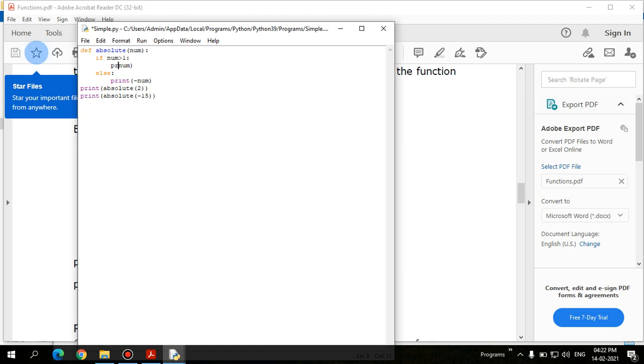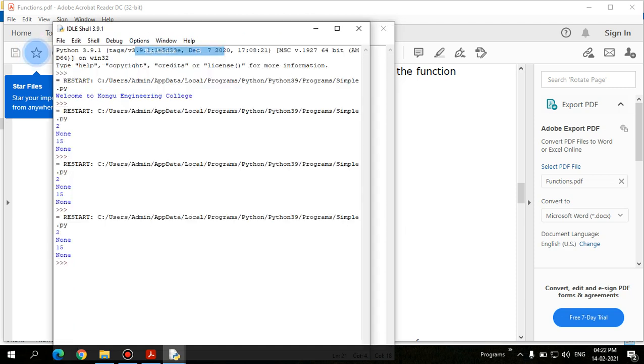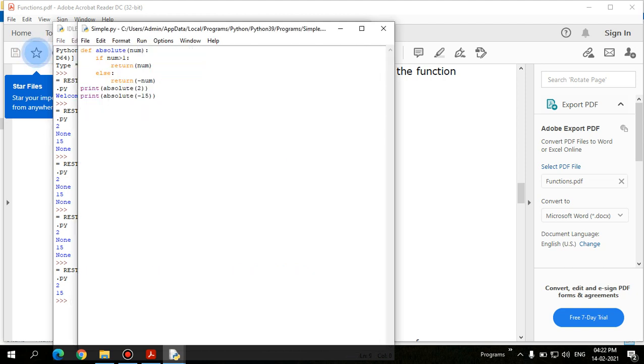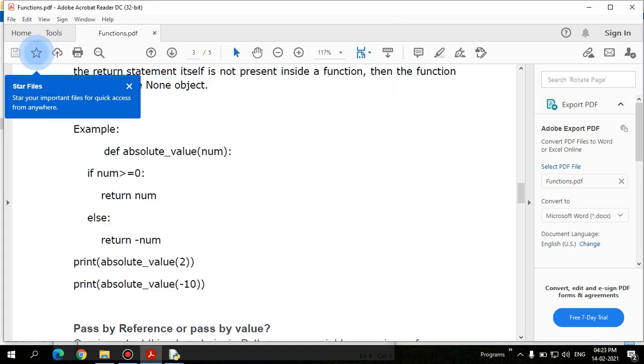since it is print, right, I want to return the value, right? Yes, sorry, it has to be returned because this is a function that is going to return something. So you want to take care of your return statement. Yes, the value will be returned and it is going to be printed here, right? Okay. Yes, now it works. So the value has to be returned, right? Return statement is almost like what we use in C programming. So return of num, here num will be returned to this function and the value is getting printed through the print statement, right? So this is how the return statement works.